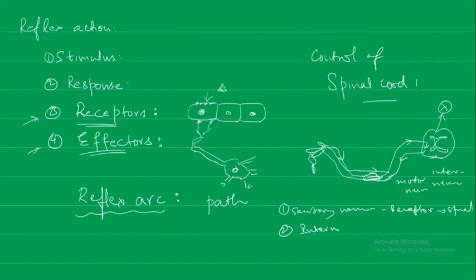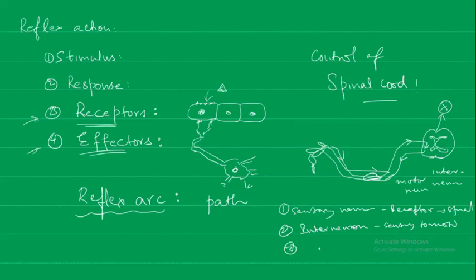The interneuron is going to carry the message from the sensory to the motor neuron. So this is the incoming signal from the sensory neuron. The interneuron is going to connect the sensory neuron and the motor neuron.